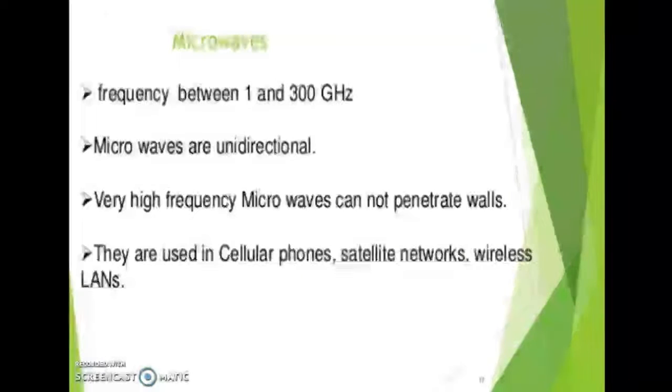Then microwaves, frequency between 1 and 300 GHz. Microwaves are unidirectional. Very high frequency microwaves cannot penetrate walls. They are used in cellular phones, satellite networks, wireless LANs, microwaves.